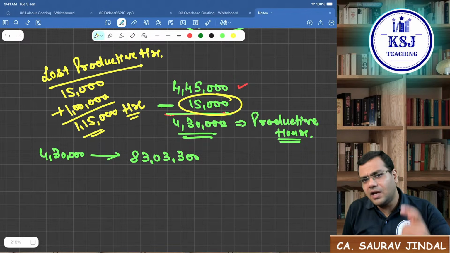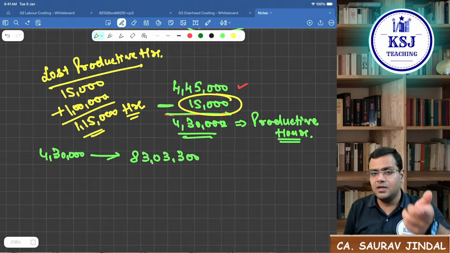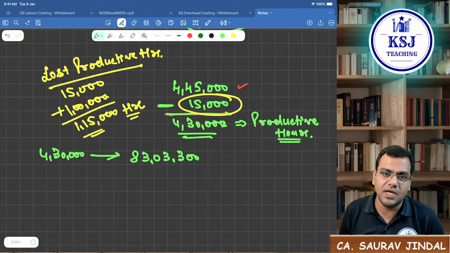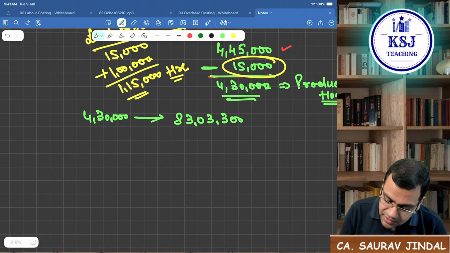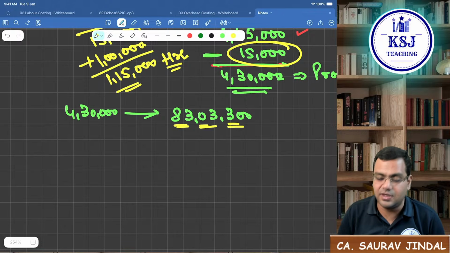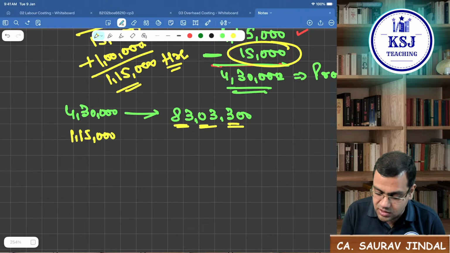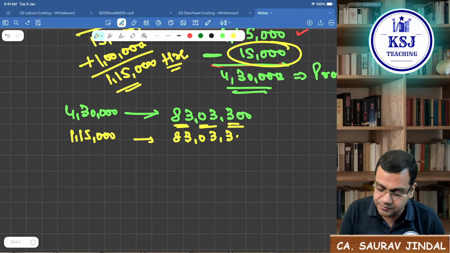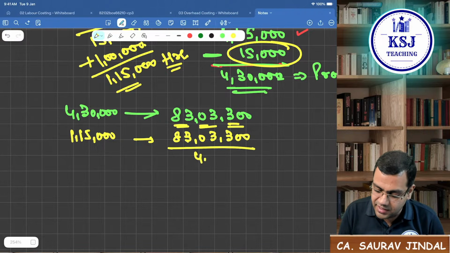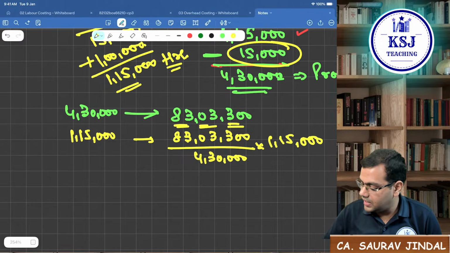So can you tell me what is the sales that you might have generated during this 1,15,000 hours? In 4,30,000 hours, if you are able to generate a sales of 83,03,300, in 1,15,000 hours which are lost, how much of the sales you could have generated? 83,03,300 divided by 4,30,000 multiplied by 1,15,000.